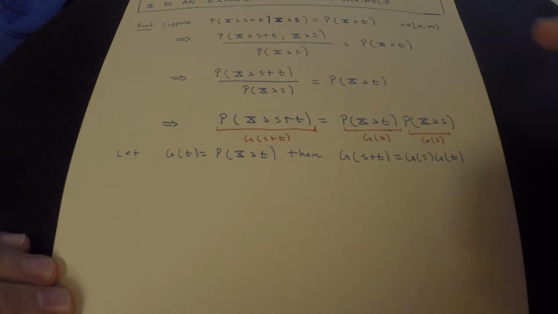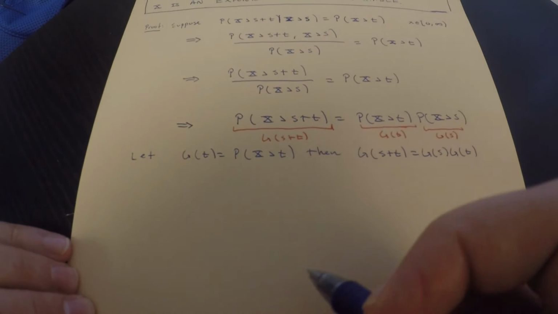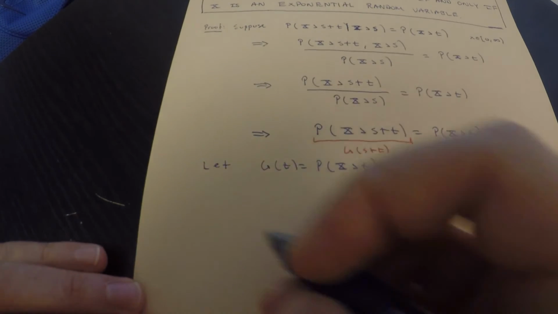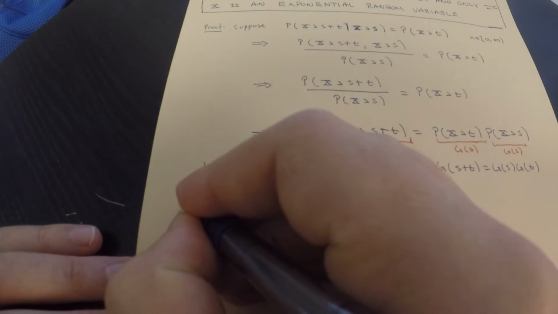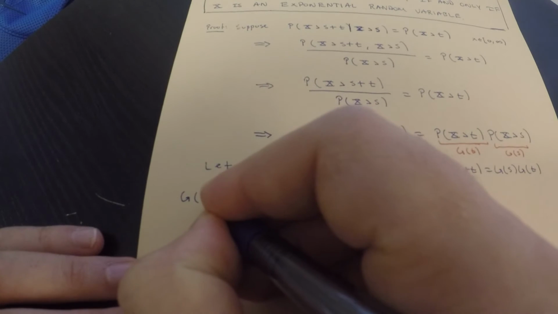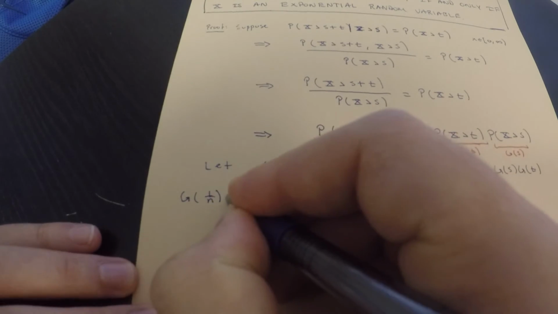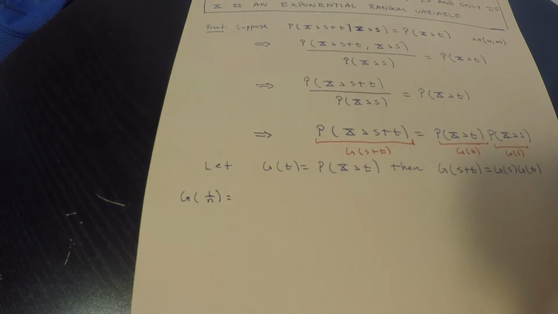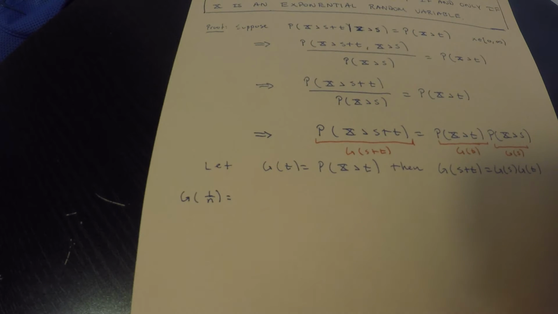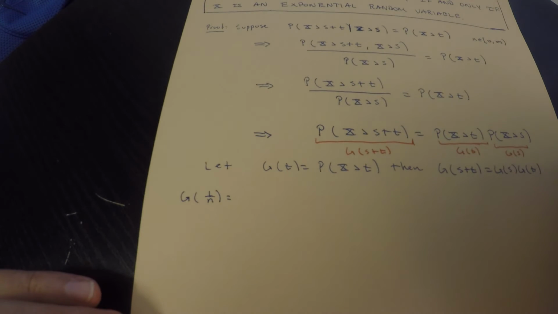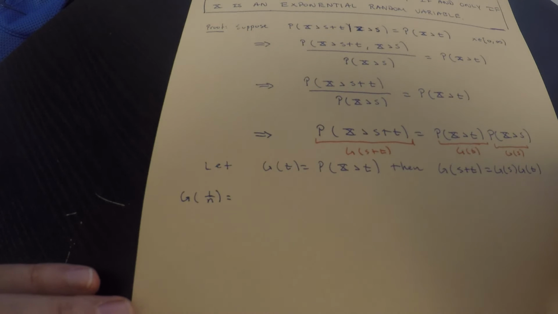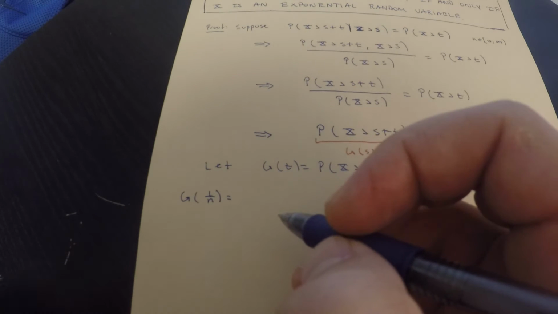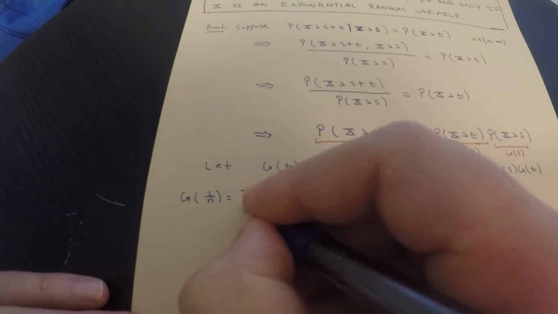Well, what is g of 1 over n, where n is a natural number? Okay, g of 1 over n is equal to what?